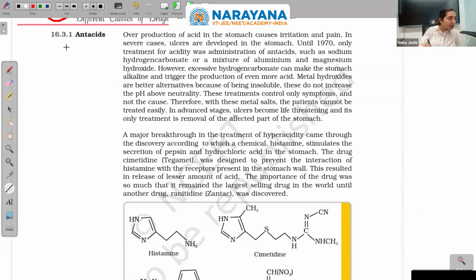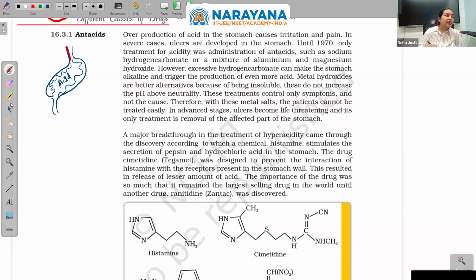Now what happens is that our stomach, if I could just draw, is somewhat like this. This stomach has a very thick inner muscular lining. And here we have acidic pH. Inside here is acid. Why it is increased, how it is increased, that is a different thing. But acid is a must because that digests our food, that dissolves our food, that breaks down the food. So it is a must. We have acidic pH here.